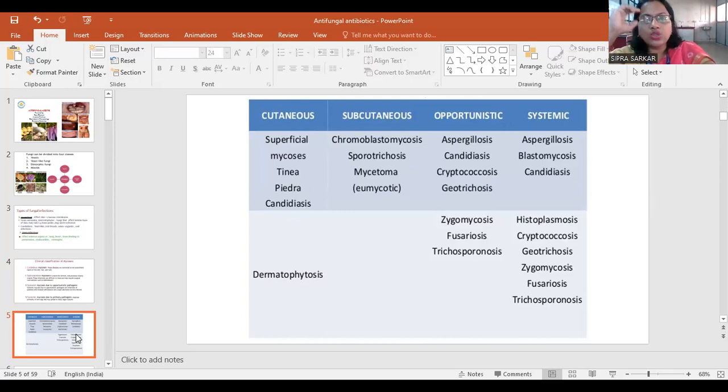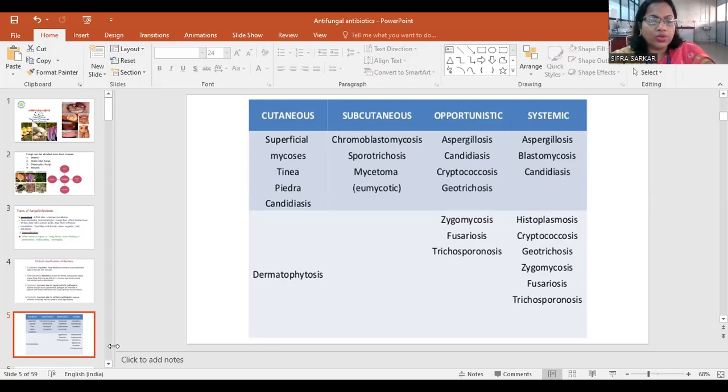They are classified again: superficial, such as tinea, pityriasis, candidiasis, dermatophytosis. Okay, there are different fungus names: chromoblastomycosis, sporotrichosis, mycetoma, and opportunistic infections are aspergillosis, candidiasis, cryptococcosis, zygomycosis, mucormycosis, like this. Systemic infections like aspergillosis, blastomycosis, candidiasis, histoplasmosis, cryptococcosis, geotrichosis, zygomycosis, trichosporonosis; this type of infection can be there.